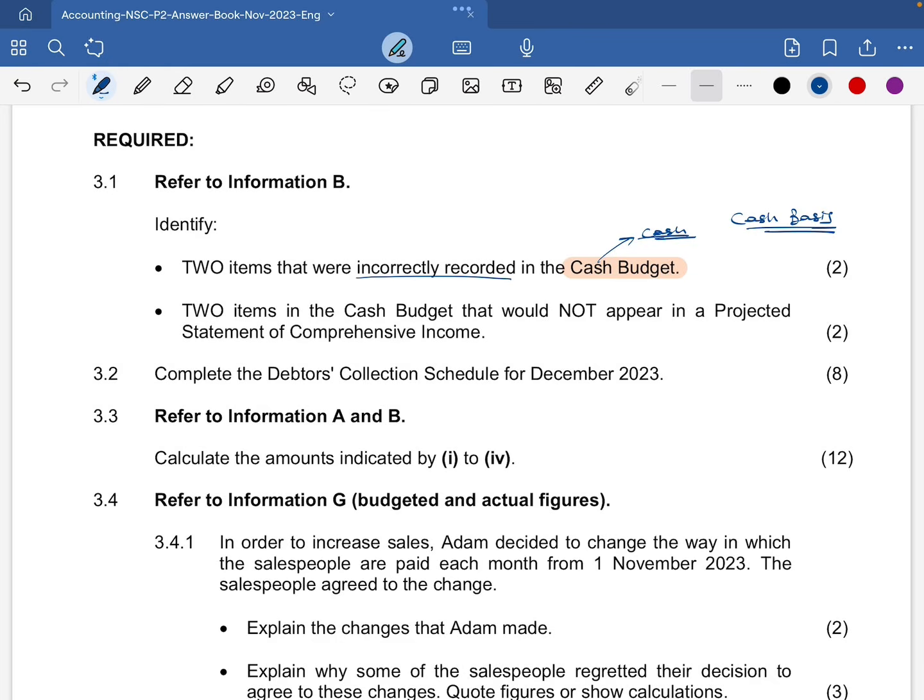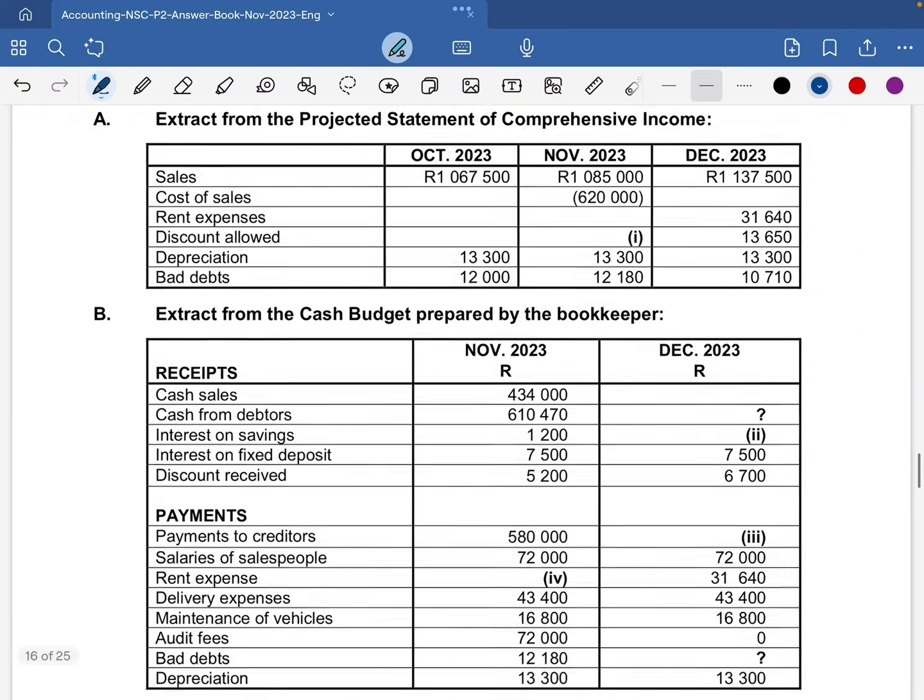Then secondly, I need to identify two items in the cash budget that would not appear in a projected statement of comprehensive income. Remember that the statement of comprehensive income deals with the accrual basis, and it doesn't necessarily have to be on a cash basis. So we're going to look at information B so that we can identify those things.